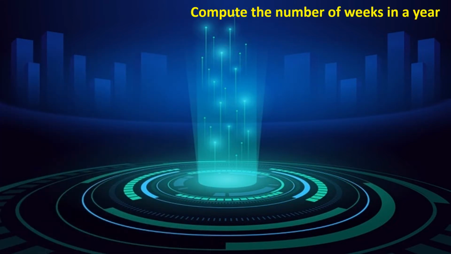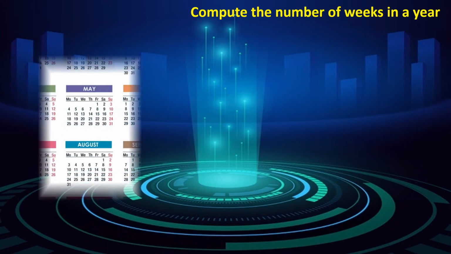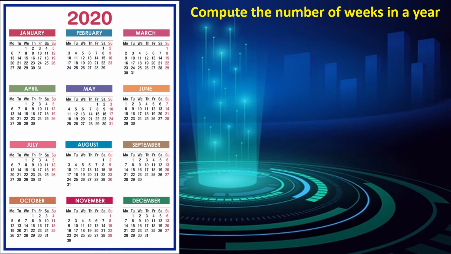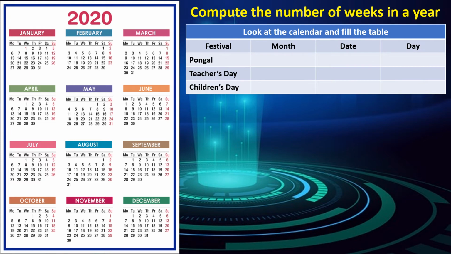Compute the number of weeks in a year. The calendar shows the days of a week and the months of a year. We can find the date of a particular day and a particular month from it. Look at the calendar and fill the table. Here I have listed a few festival names. Now we have to find out the month, date and day.